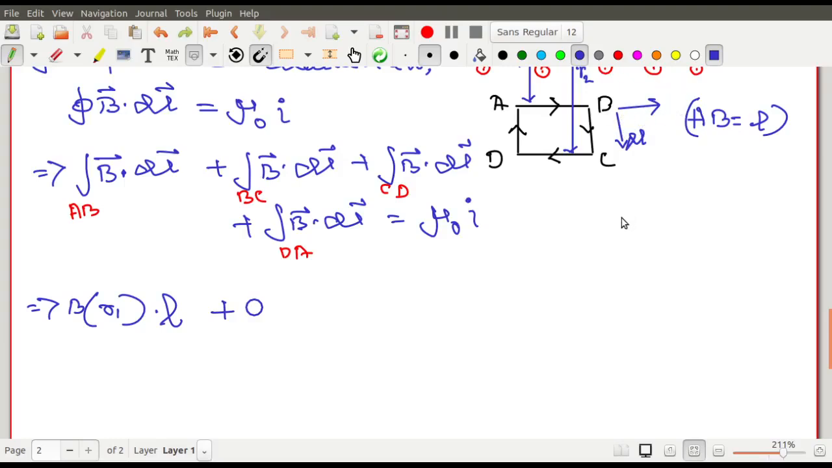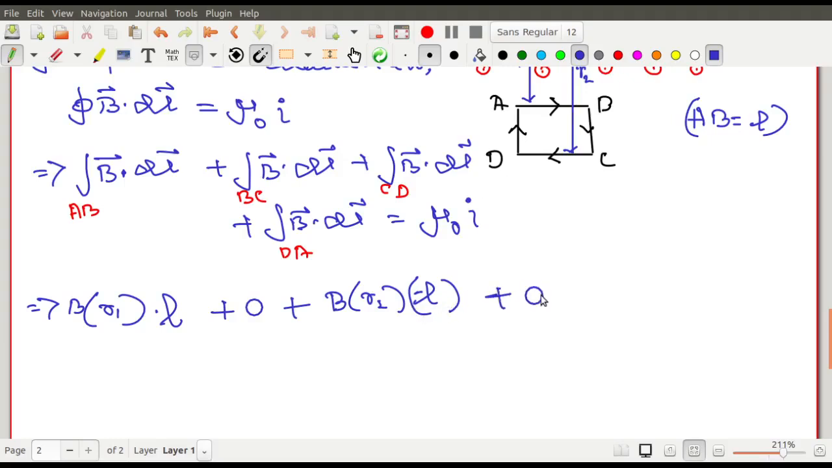So here b and dl are at 90 degrees to each other, and we know that cos of 90 is 0. So that's why b dot dl equals 0, plus this one, b of r2 into l. In the same way, but there will be a negative sign, you understand? This should be negative of l, because the direction of this integral and the direction of this integral are different.